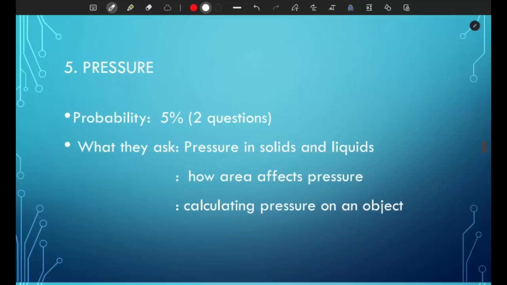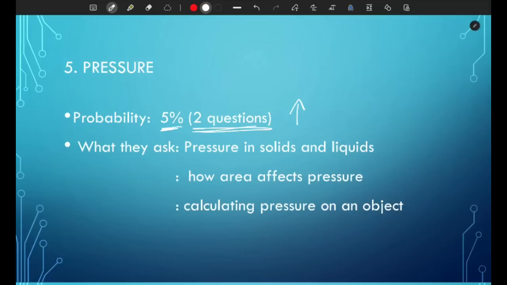Next, pressure. So pressure is not very popular. It has decreased in popularity after the syllabus change, but it's still there. So probability is about 5%, so expect 2 questions per paper. And what I found interesting was in the May-June series for 2023, the pressure questions were only like 1 question per paper or 2. But on that October-November series, all the papers had 3 pressure questions. So that means it's increasing in popularity. So expect about 3 questions for the pressure topic.